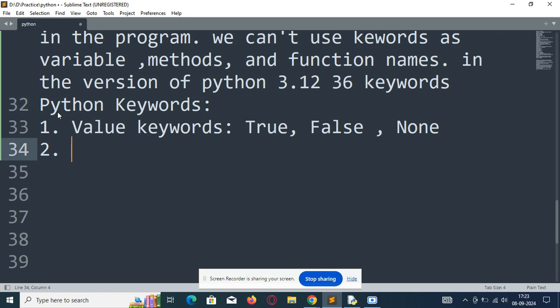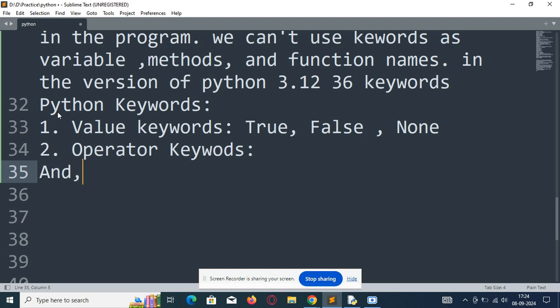The second one is operator keywords. Operator keywords are used to perform logical and comparison operations in the Python program, which are and, or, not, in. Keywords will be in small letters.